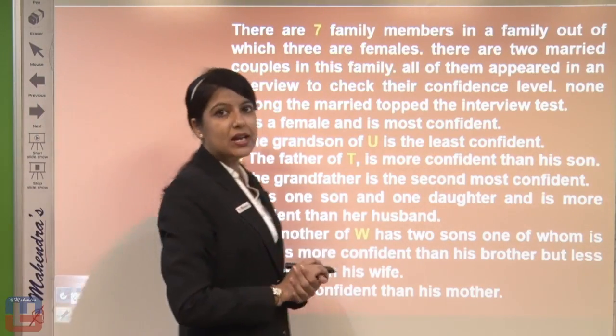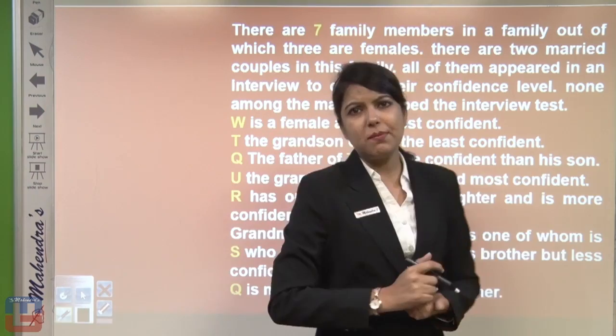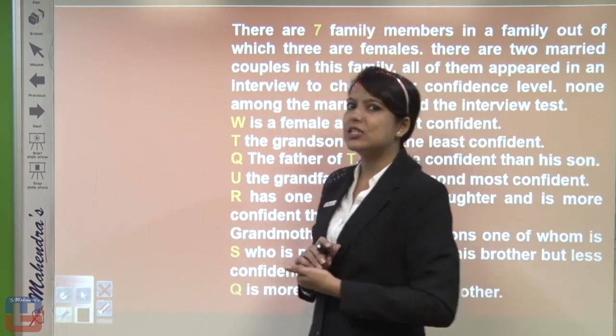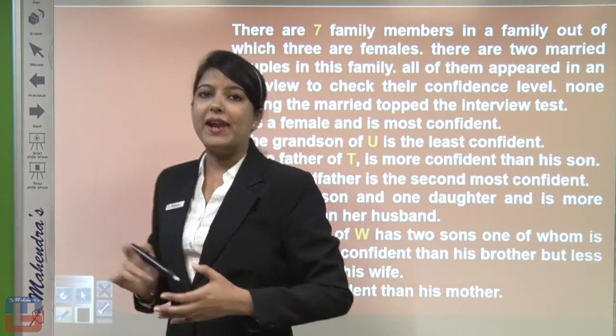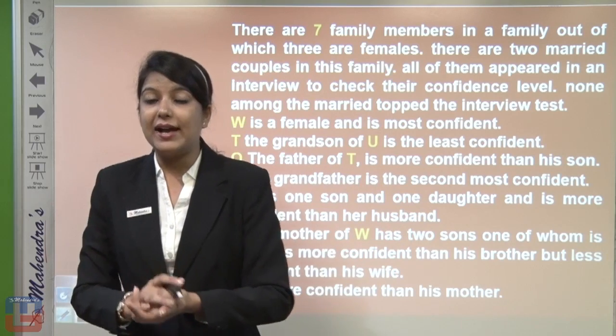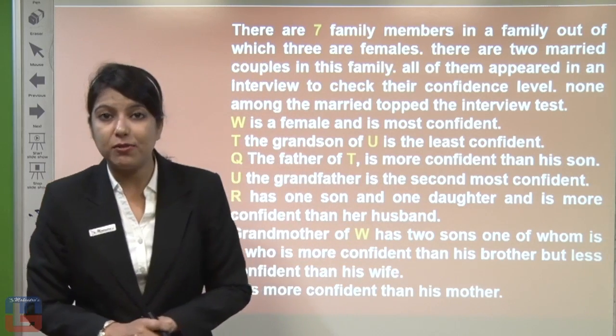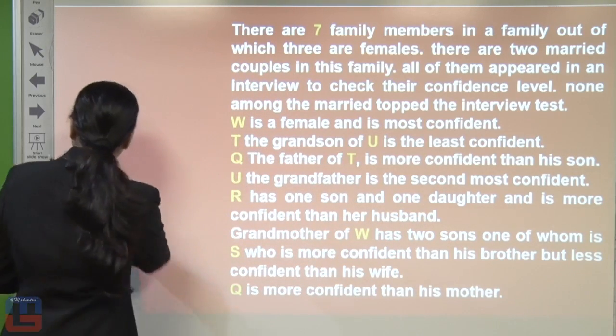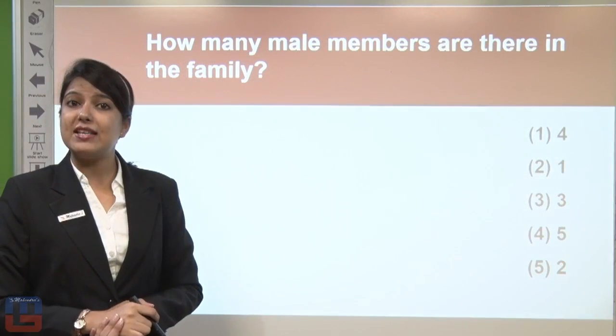Now here, so many conditions. In the previous question, only 2 to 3 lines of conditions were given, but here there is a full paragraph. And this paragraph format is termed the puzzle format. This puzzle format is the second type of blood relation question, where a bunch of questions are asked.